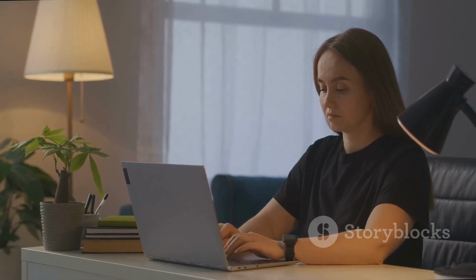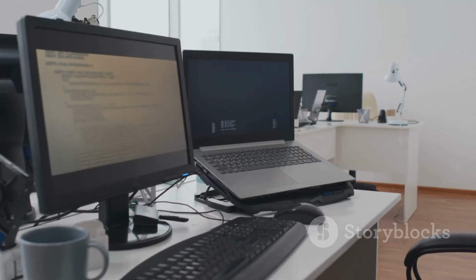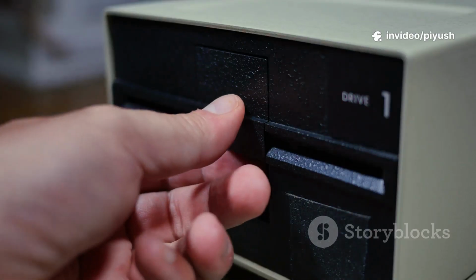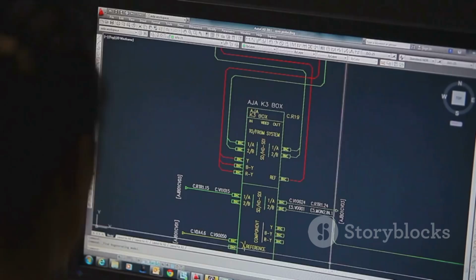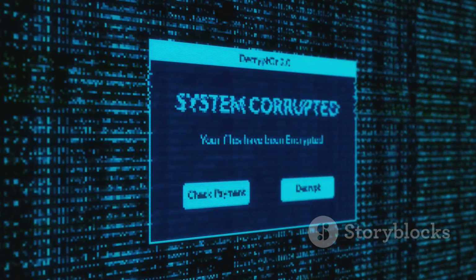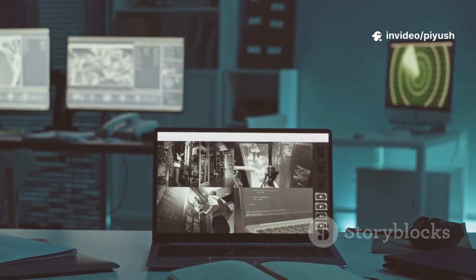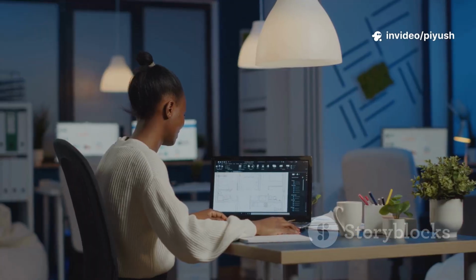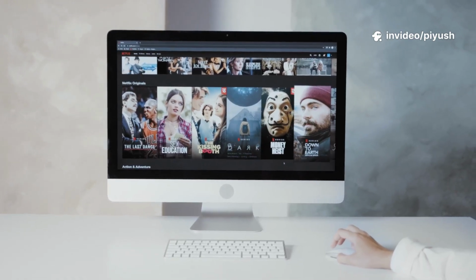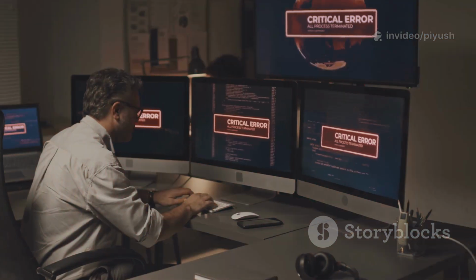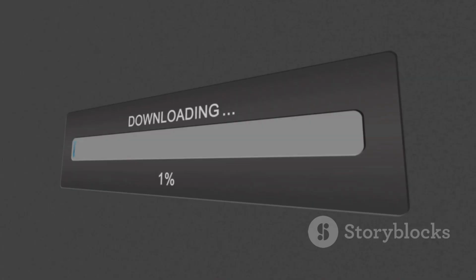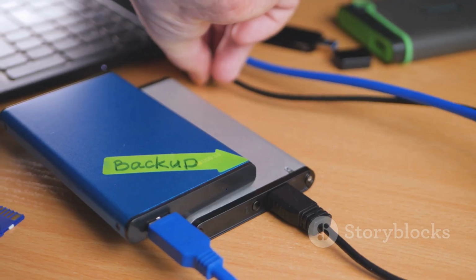This next step is without a doubt the most critical part of the entire preparation process. Before you make any changes to your computer's drives, you must back up your data. I cannot stress this enough. The installation process involves formatting drives and modifying partitions, which can permanently delete all the files stored on them. Imagine losing years of precious family photos, important work documents, or your entire music collection in an instant. This is a preventable disaster, and taking the time to back up your files is your insurance policy against it.